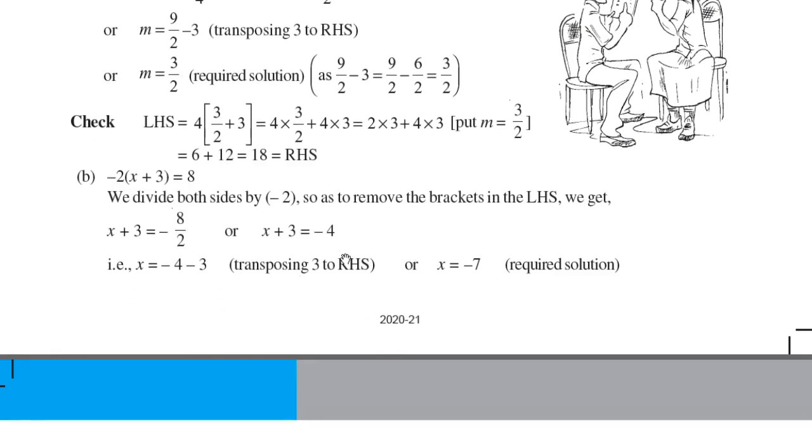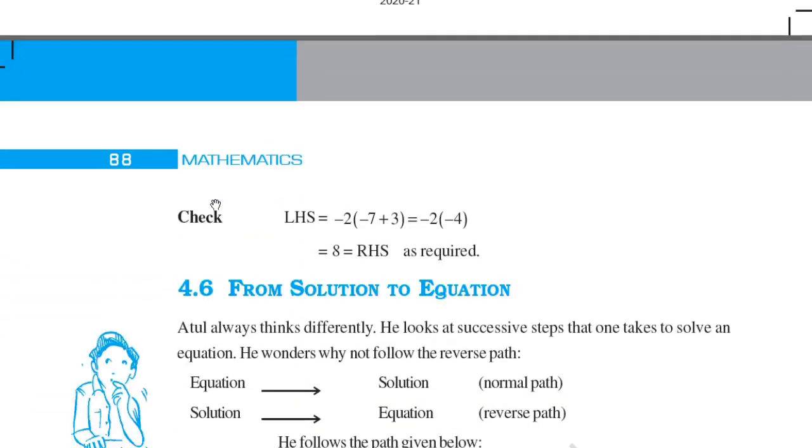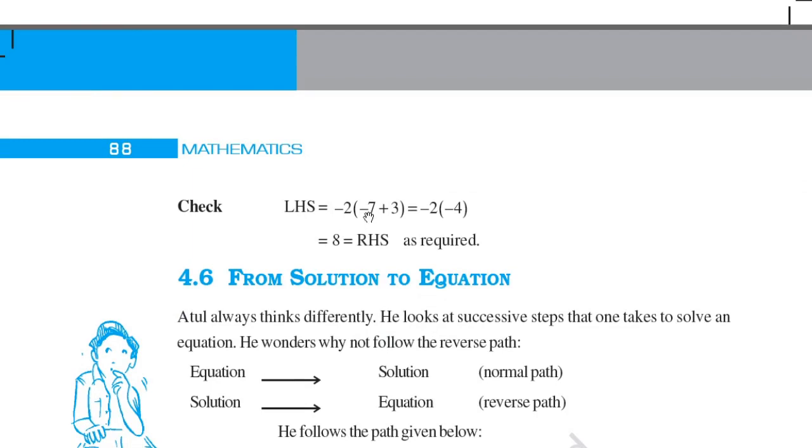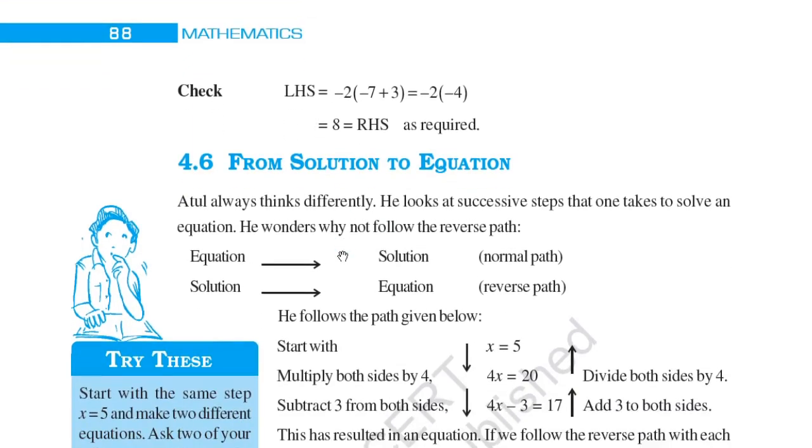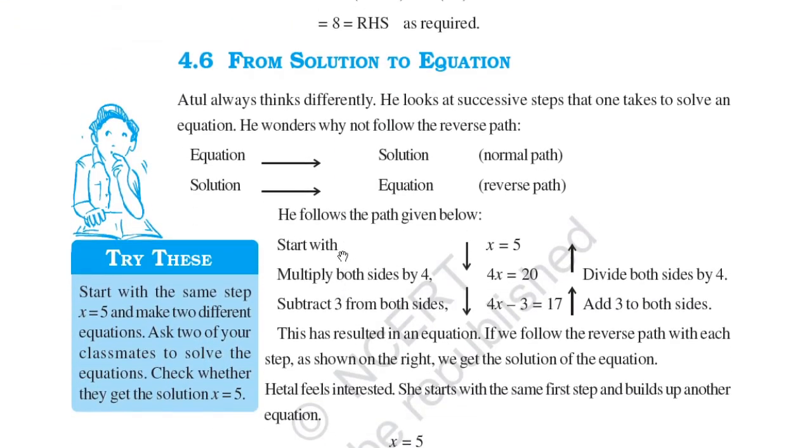So when you put minus 7 here, you will get 8 as the answer. So here the checking is done. Minus 7 is put here. So it becomes minus 4. Minus 4 into minus 2 is equal to 8. So LHS is equal to RHS. So 4.6, from solution to equation.